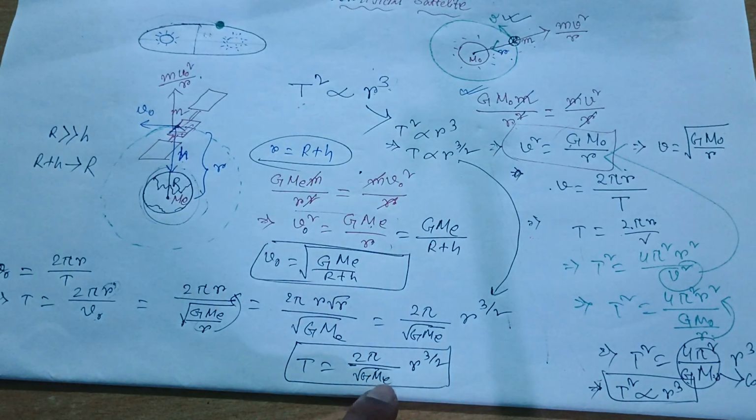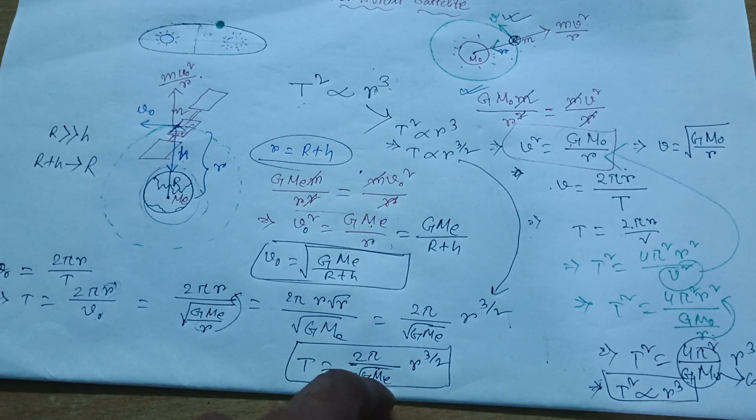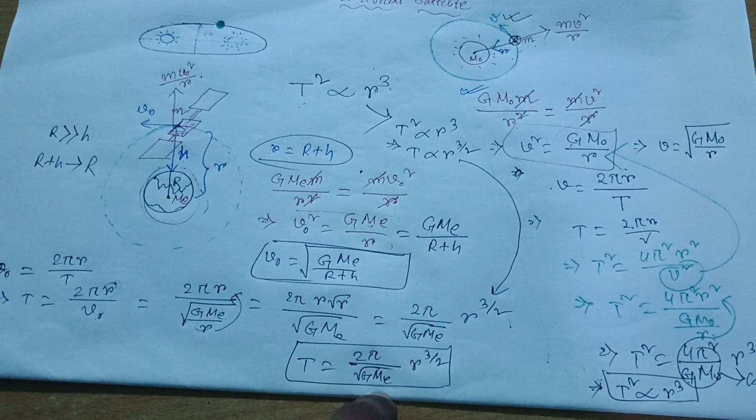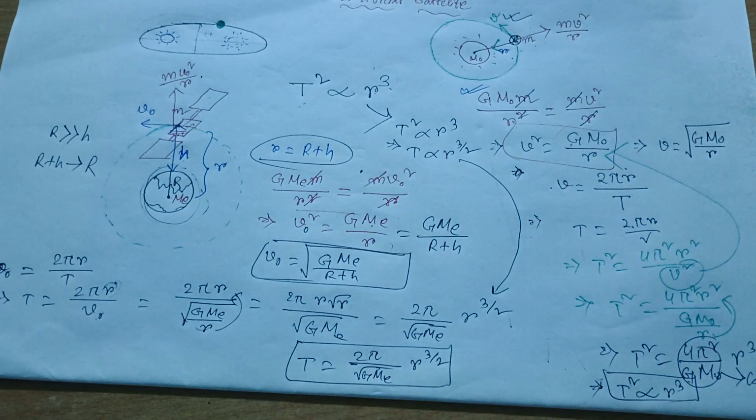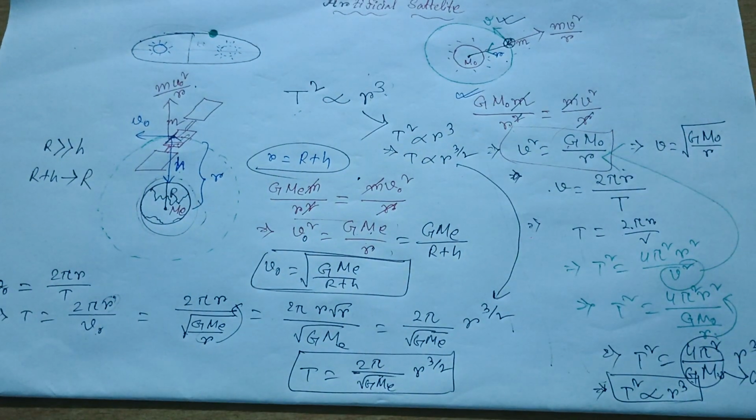Also, if you don't know the mass of the Earth but you know the density, you can convert this mass into density. I am not sharing that in this video because it is already very long, so I'm just ending here.